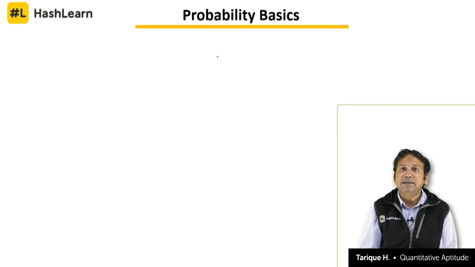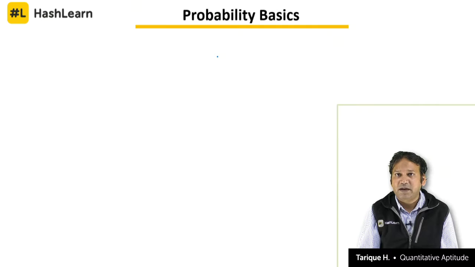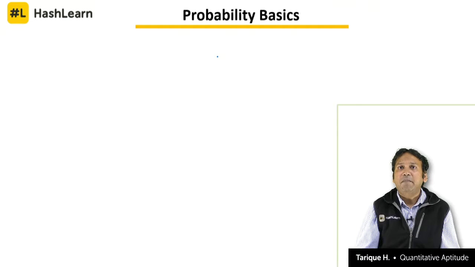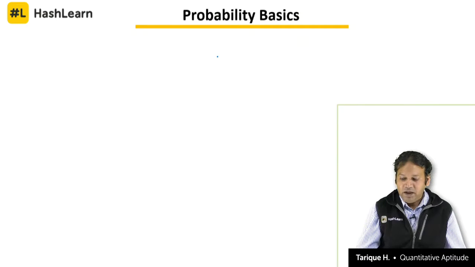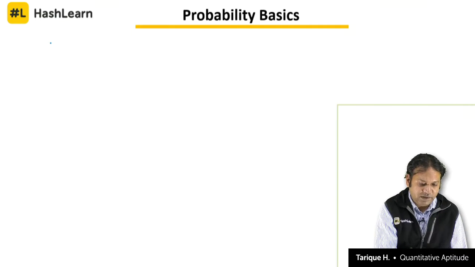So calculating chance is something that we do on a daily basis. When you start from your home going towards your office or college or school, you talk about the chance that you will be stuck in a traffic jam. So chance is something that we all understand in our day-to-day life. Probability is just a mathematical way of calculating that chance, the chance of something happening. So we'll first understand some of the basic concepts, starting with the concept of sample space.